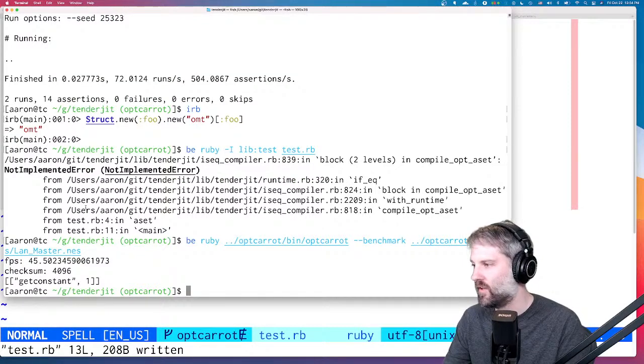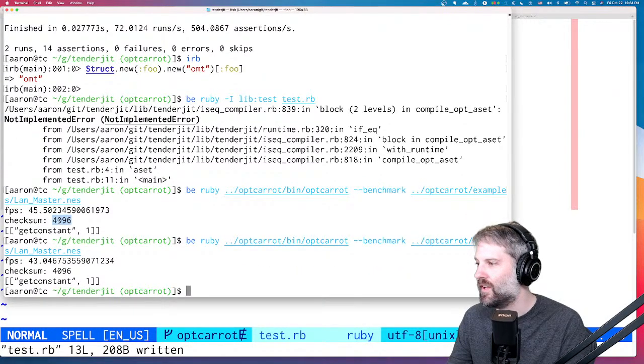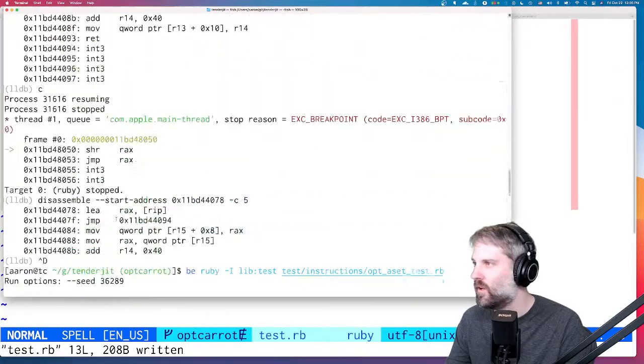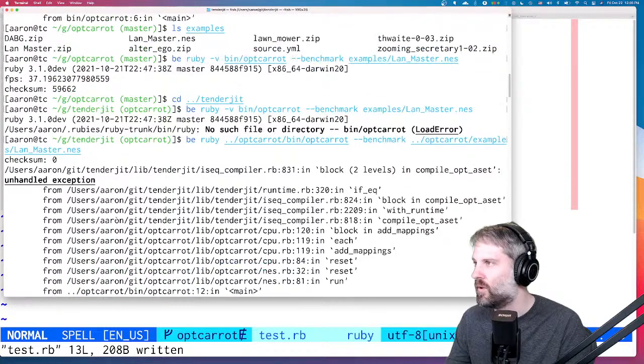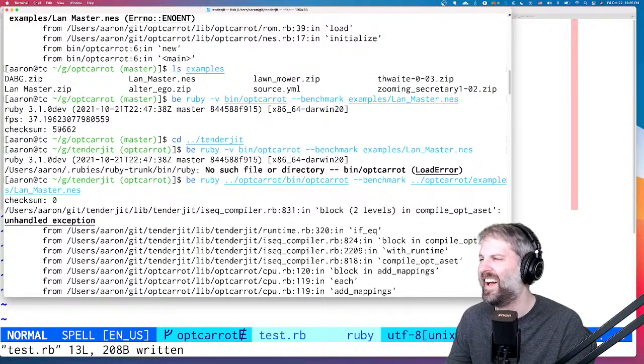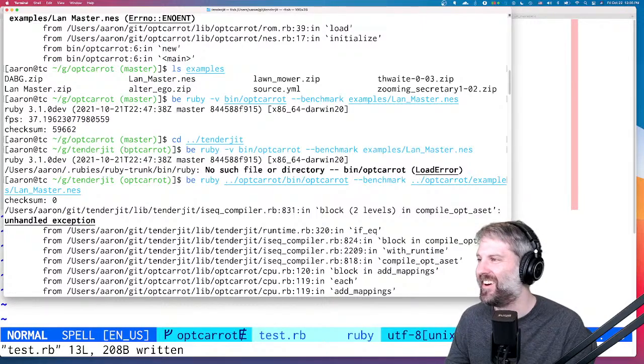Of course, this isn't a scientific experiment. Let's run it again. I'm sure it's going to be slower. Please. Oh, no. Look at this. It's totally broken. 4096. There's no way this is working. So checksum. Yeah. Oh god, awesome.